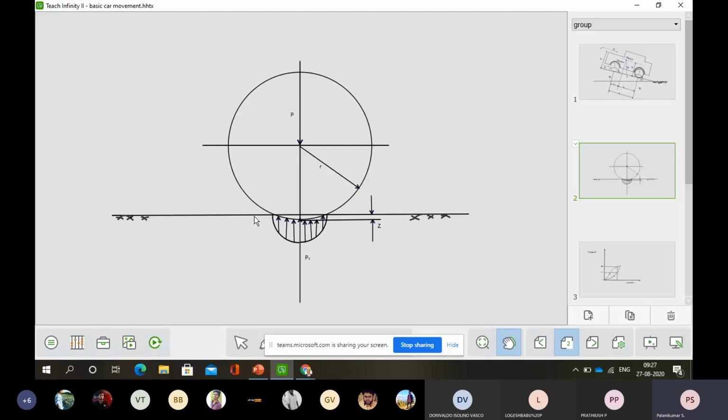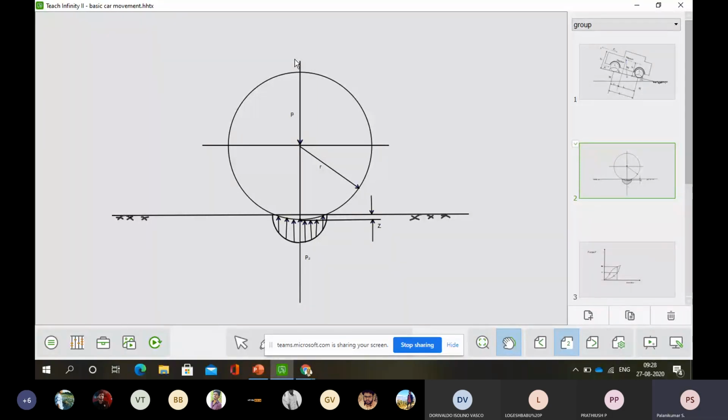If you see a tire on a road, a certain portion of the tire undergoes some deformation compared to the rest of the tire. Why does it occur?